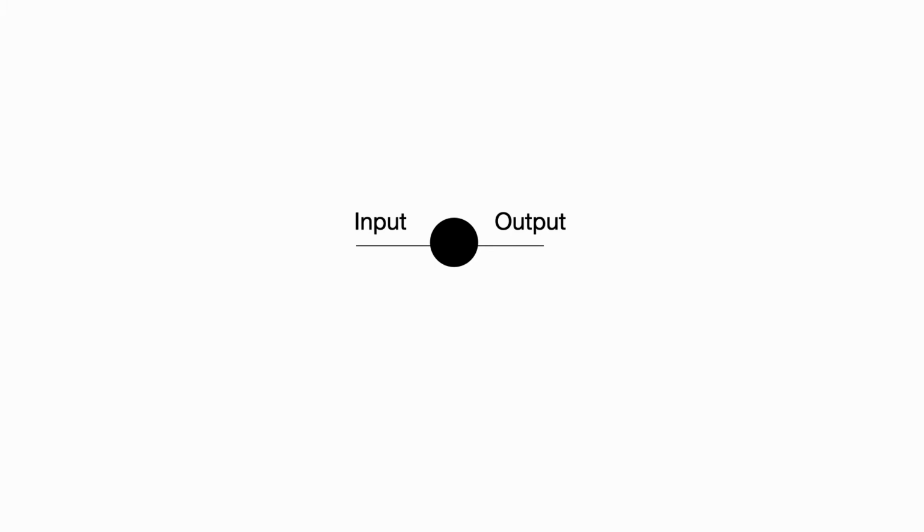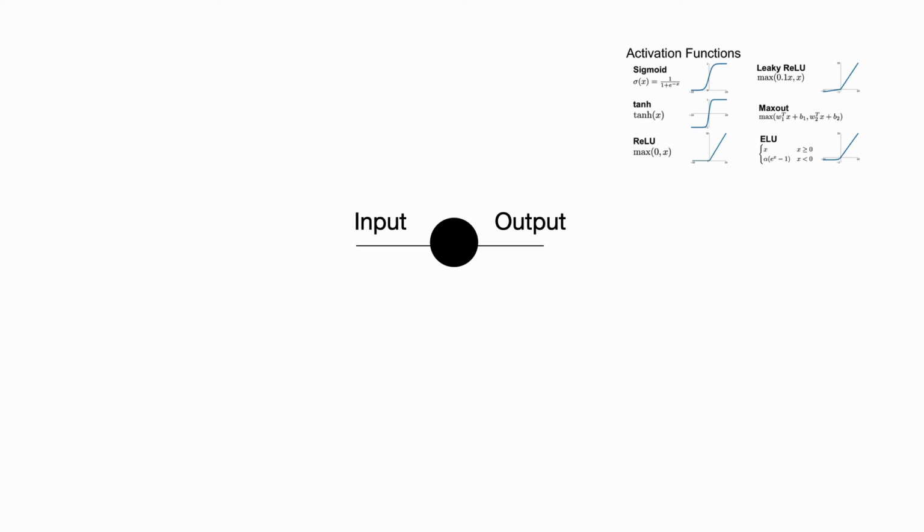That function can be anything: you can multiply, add some constant, apply any linear function or any non-linear function. But basically we apply a non-linear function, and those can be any of these: sigmoid, tanh, relu, maxout, leaky relu, anything.